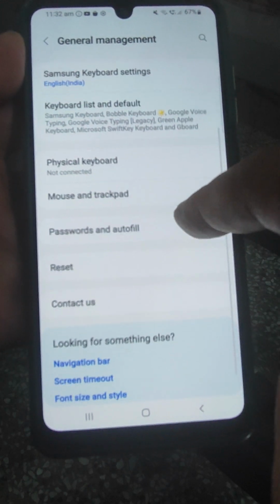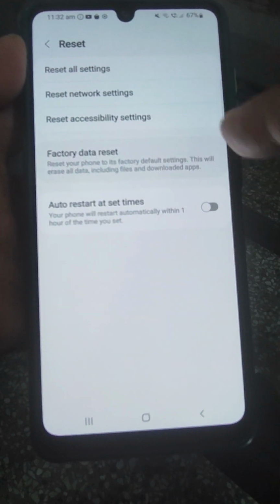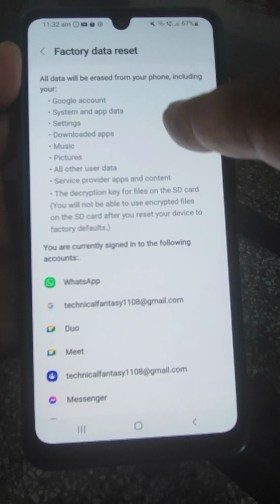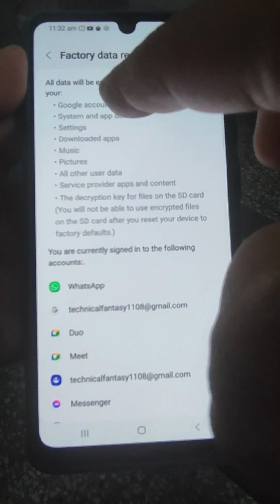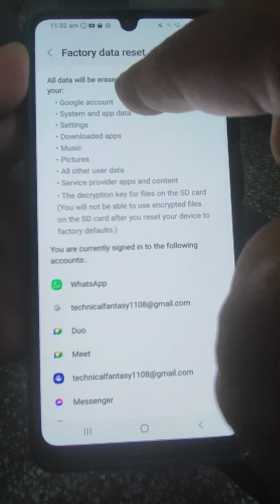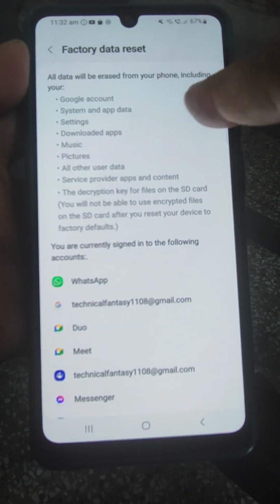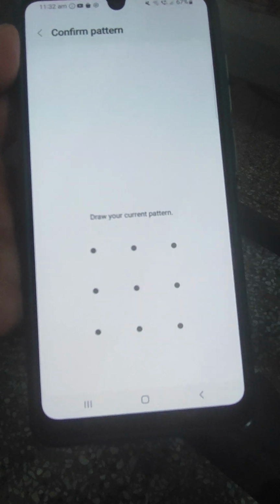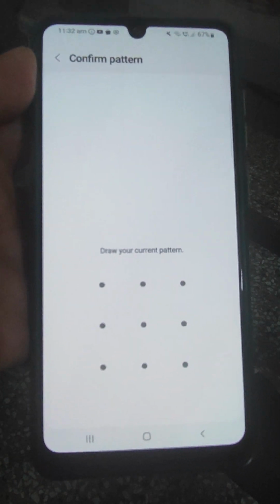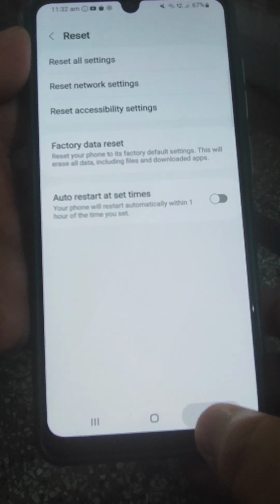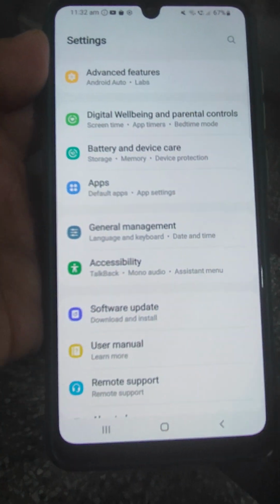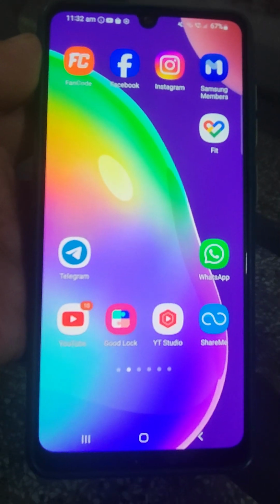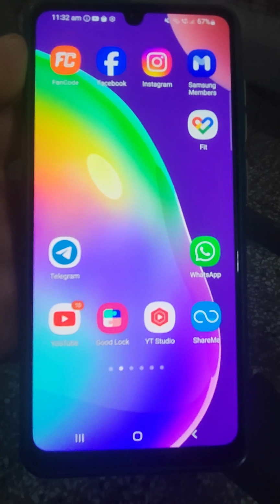Here you will find reset and factory data reset. It will tell you that all data will be erased from your phone. So just go below and reset it. Now it will ask for your pattern, give the pattern and reset it. Now your mobile will be like a new mobile, load all the data, and your problem may be solved.